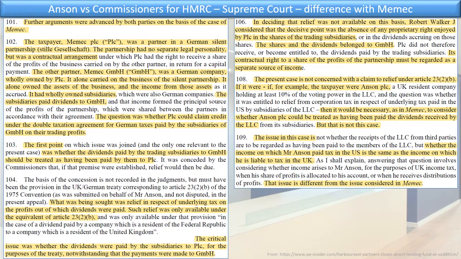But I find this, this is very narrow splitting, right? You have a partnership, it is transparent in the US, LLC is transparent in the US, you tax in the US on the LLC income, and now the question is whether that income is the same as the income that you are receiving in the UK, and all because the question is, well, should the LLC decide to distribute some of the profits, or do the profits belong to you already, right?